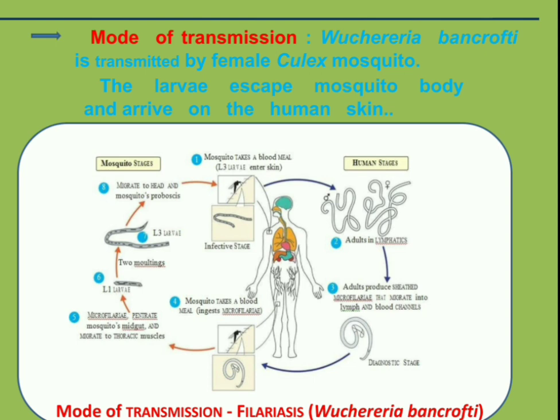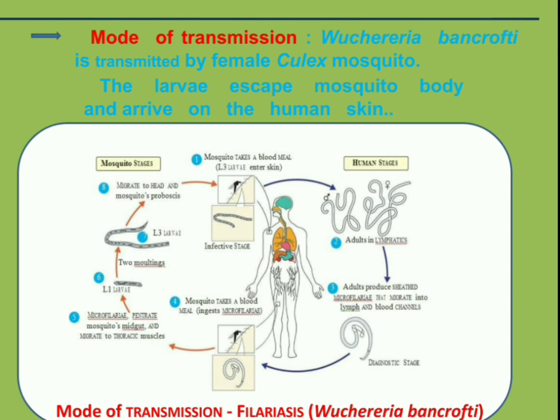And again, when this mosquito bites a healthy person, it is transmitted into the healthy human body. So these two stages, first in the human body and second in the mosquito body, are seen. Mode of transmission: Wuchereria bancrofti is transmitted to the human body by the female Culex mosquito.